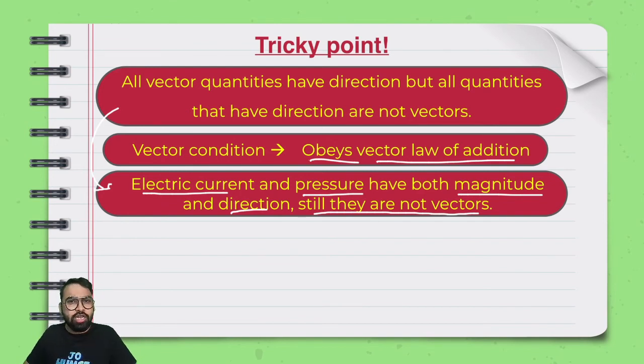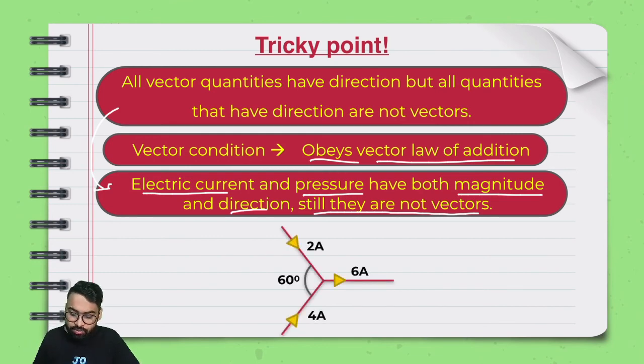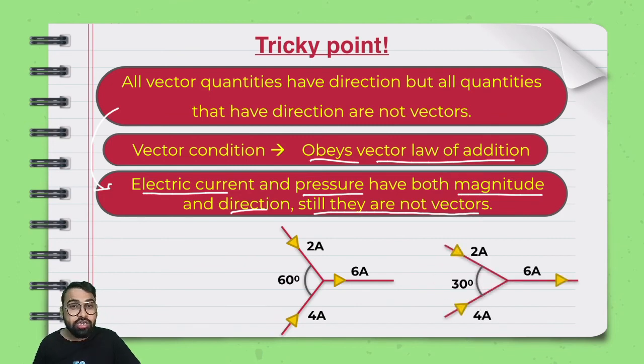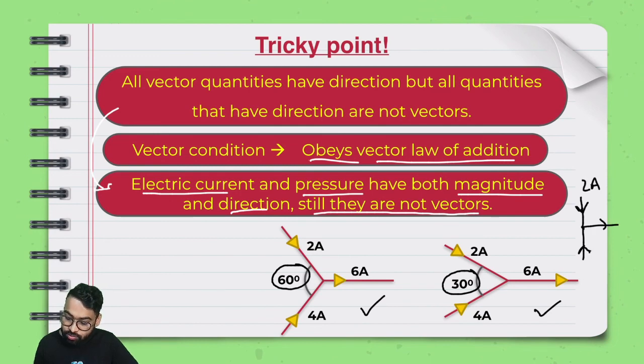It's very simple. You have done electricity in class 10th. You must know this, that if I add 2 ampere and 4 ampere such that this angle is 60 degree, this gives you 6 ampere. In fact, this gives you 6 ampere irrespective of whether this is 60 degree or 30 degree. It will always be 6. If 2 and 4 come, they will always give you a 6 ampere current, right? This is not wrong. This is correct. This is also correct. And since it does not depend upon this angle, whichever way you add, you can add 2 and 4 like this, and still it will give you 6 ampere.